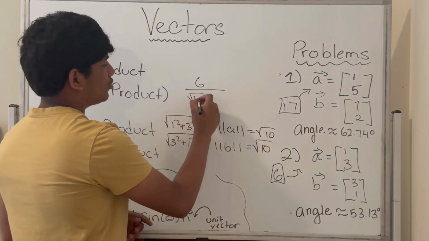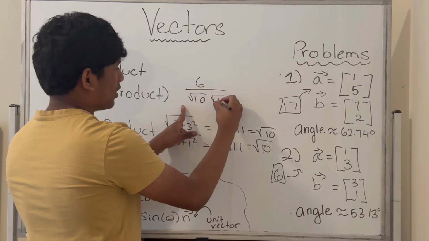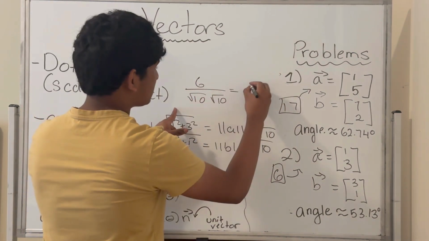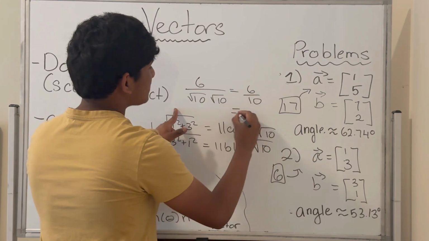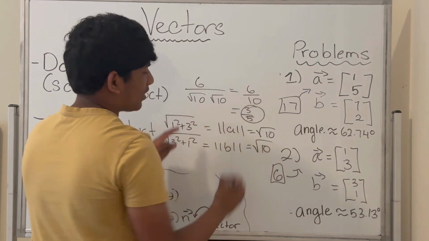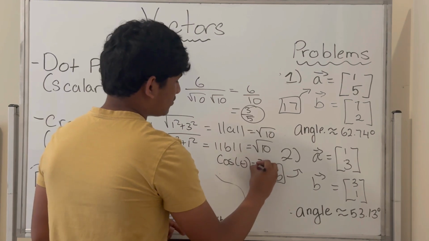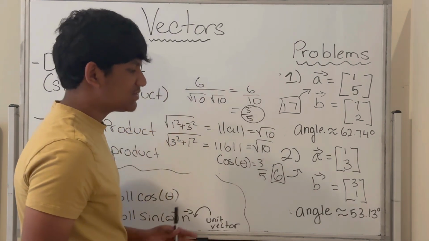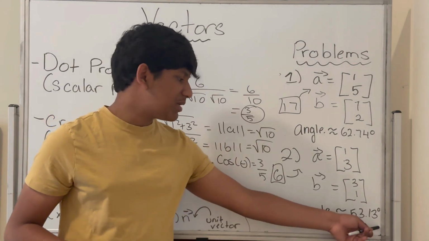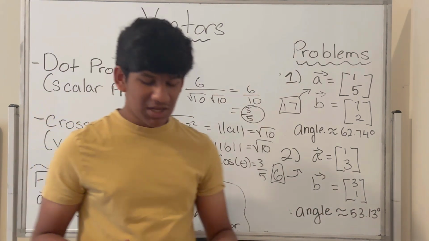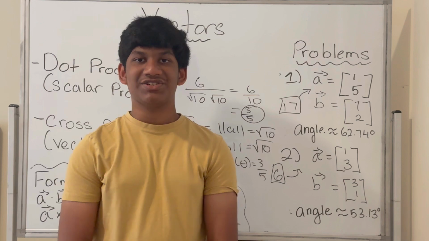Now if we plug it in like this, square root of 10 times square root of 10, we realize that we can simplify this because the square roots cancel, and we just get 6 over 10, which is just 3/5. So cosine of theta should be equivalent to 3/5, and that gives us an angle of approximately 53.13 degrees when we solve for theta. Okay, so now that we've talked about that, we bring this section to an end.